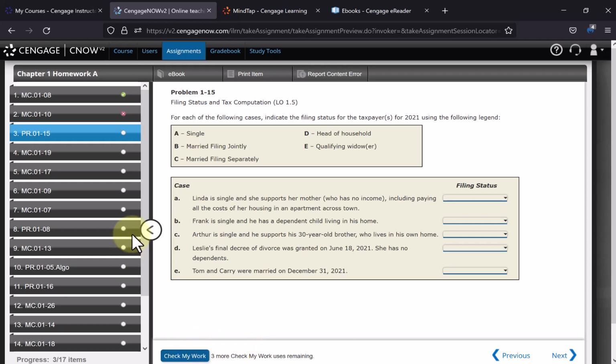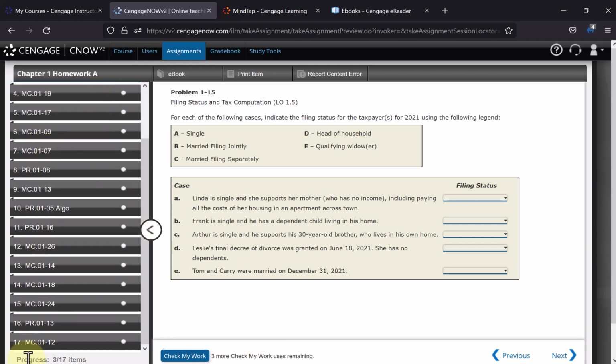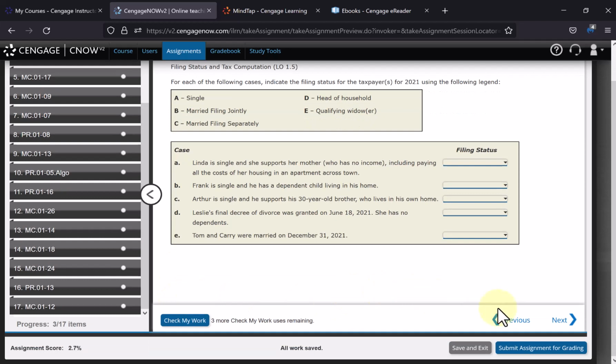Once you finish all of the problems, it looks like there are 17 problems for this first assignment, only then do you turn in the homework assignment by using this button down here. If you're not ready to turn in the whole assignment, you can use the Save and Exit button, and you can resume later where you left off without using one of your 3 submission attempts.